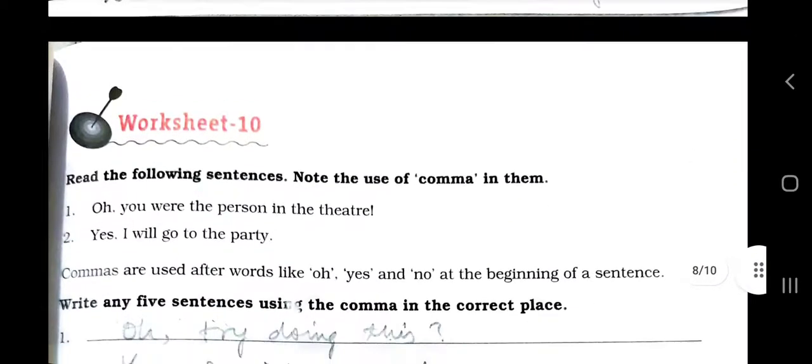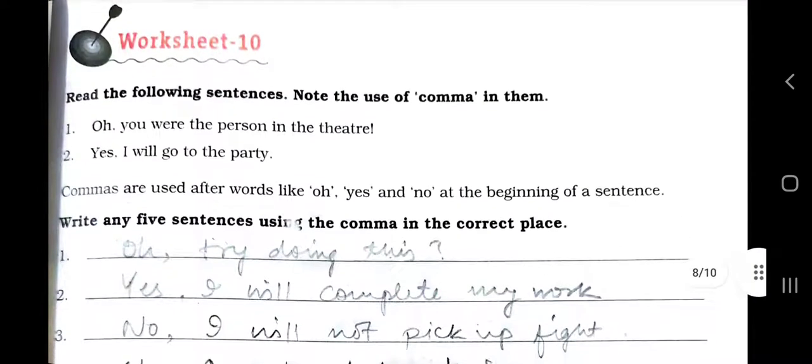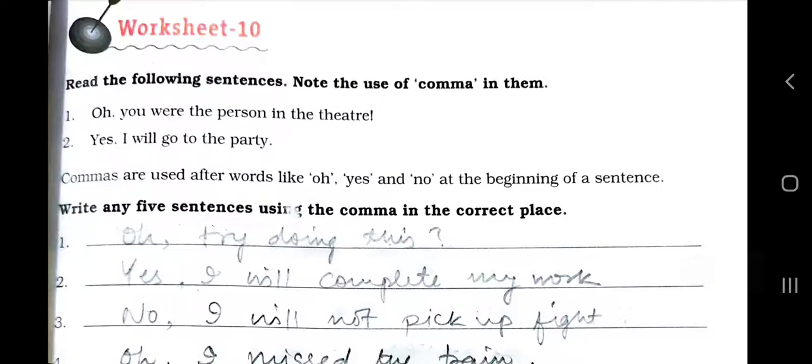Now worksheet 10. Read the following sentences. Note down the use of comma in them. It's very easy. Now see, whenever you write a sentence, you must notice the punctuation mark. Like, you were the person in the theater. Exclamatory mark, and there is comma. Yes, I will go to the party. Now see, comma is used after words like oh, yes, no, at the beginning of the sentence. Now write any 5 sentences using the comma in the correct place.